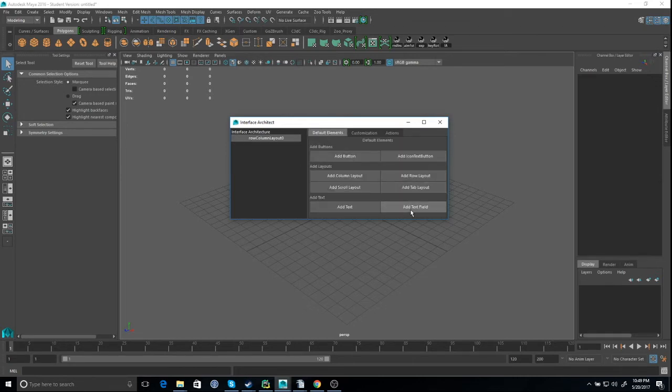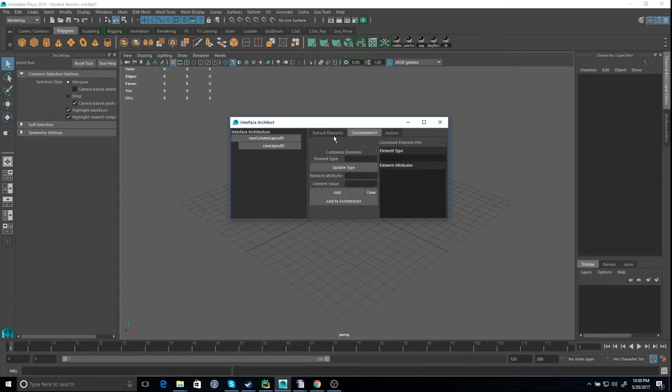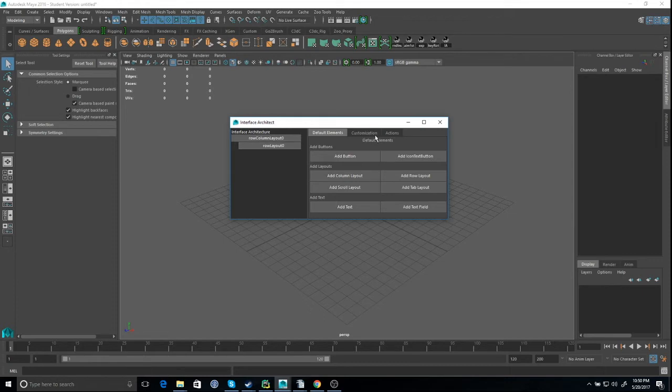Say now you want your GUI to be a tab layout, the main GUI to be a tab layout. And under that, let's do something simple for now. Let's add a row layout first. The default row layout has 2 children. Always keep in mind only 2. If you want different sizes or a different number of children, you have to do customization. We have a row layout, right?